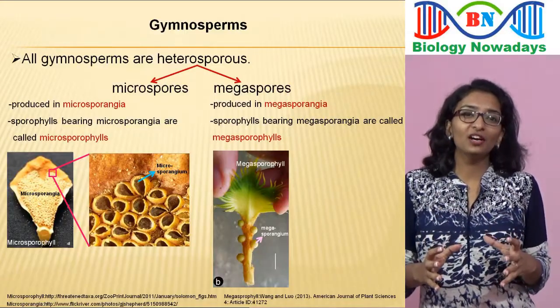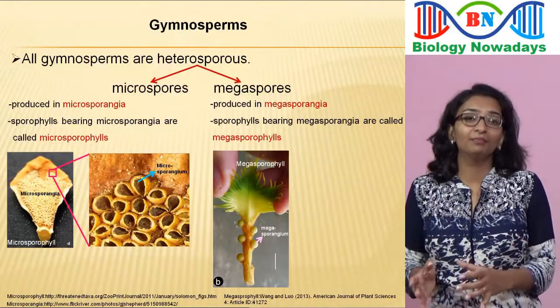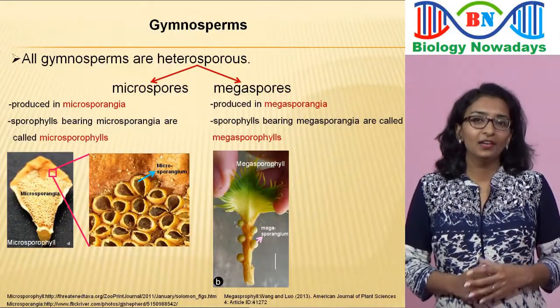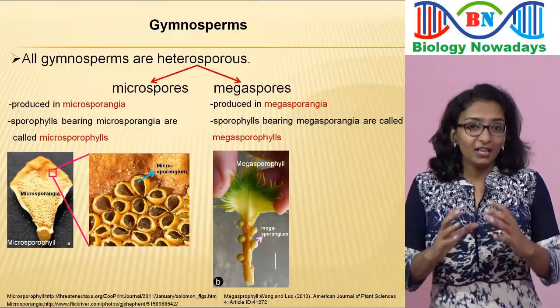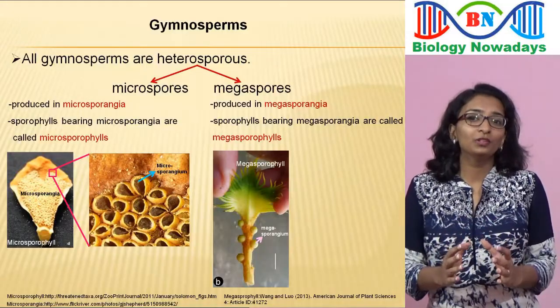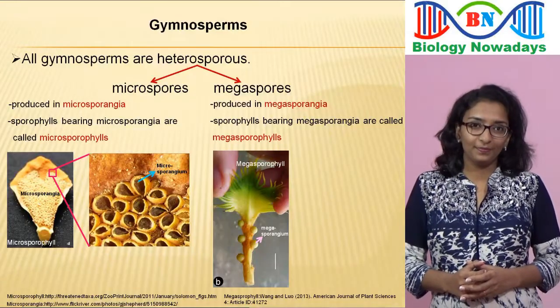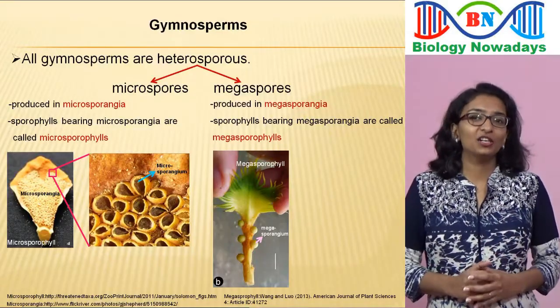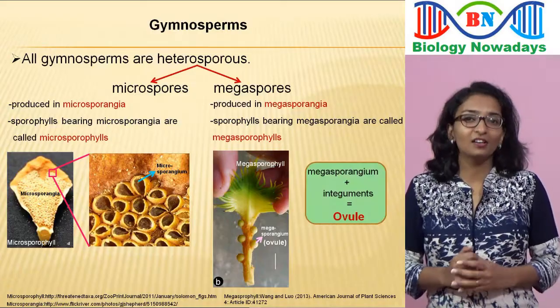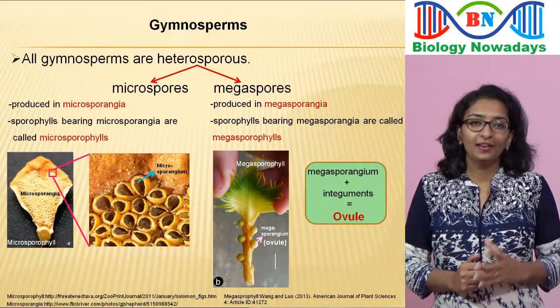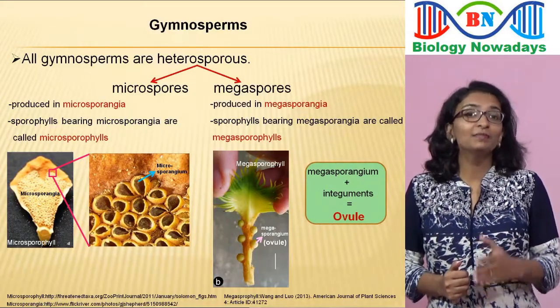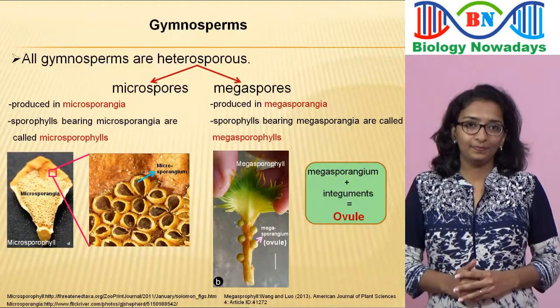But the megasporangia in gymnosperms are different from that of Selaginella. In gymnosperms, the megasporangia are covered with a few protective layers called integuments. These megasporangia covered with integuments are called ovules. These ovules will become seeds later.